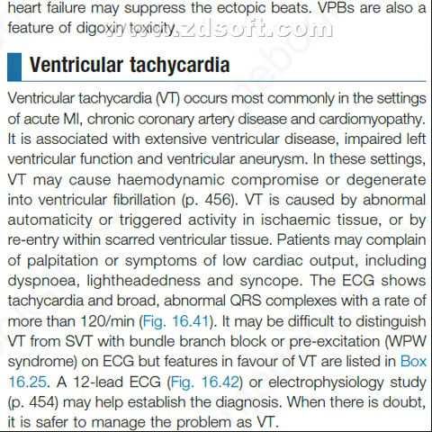Ventricular tachycardia occurs most commonly in the settings of acute MI, chronic coronary artery disease and cardiomyopathy. It is associated with extensive ventricular disease, impaired left ventricular function and ventricular aneurysm. In these settings, VT may cause hemodynamic compromise or degenerate into ventricular fibrillation. VT is caused by abnormal automaticity or triggered activity in ischemic tissue or by re-entry within scarred ventricular tissue.